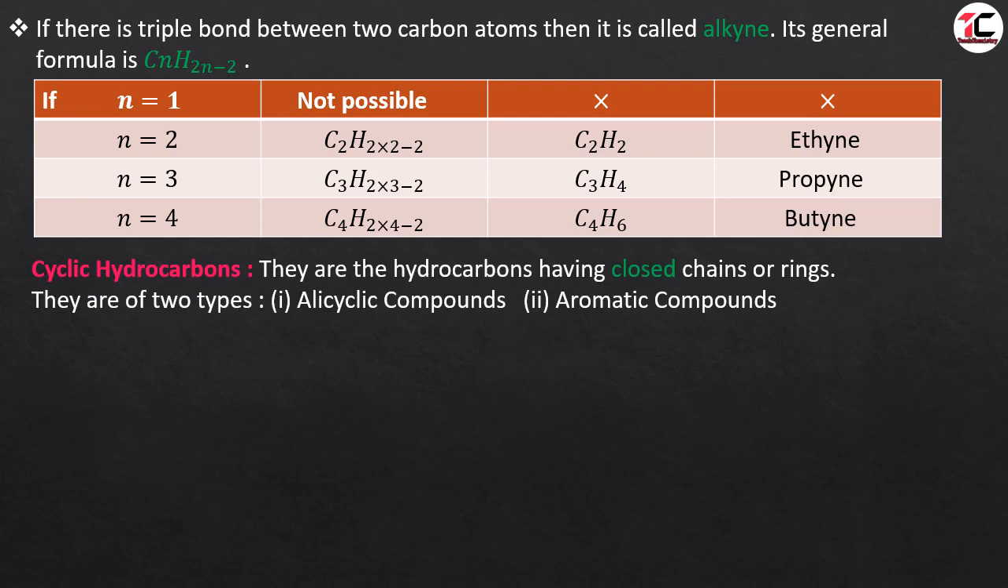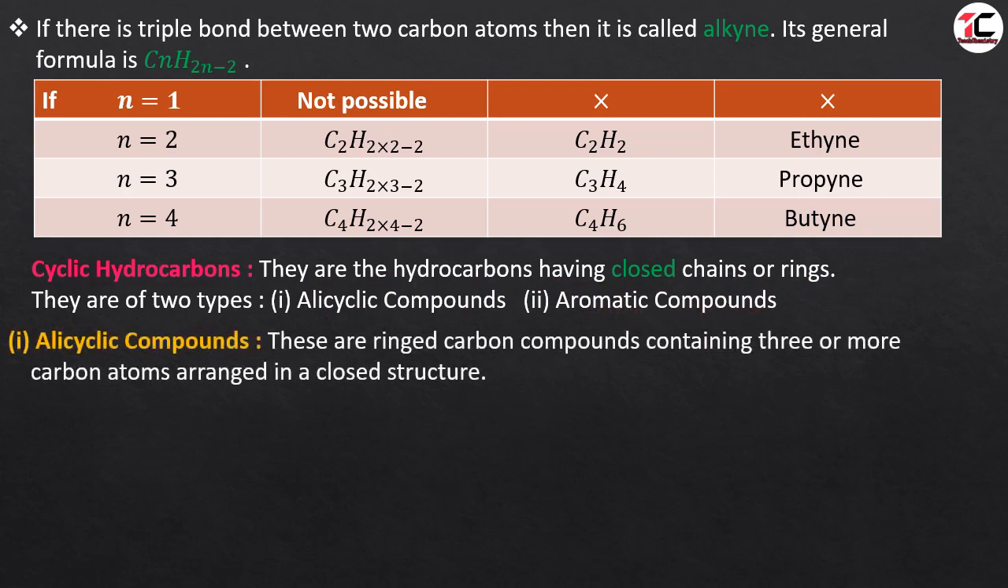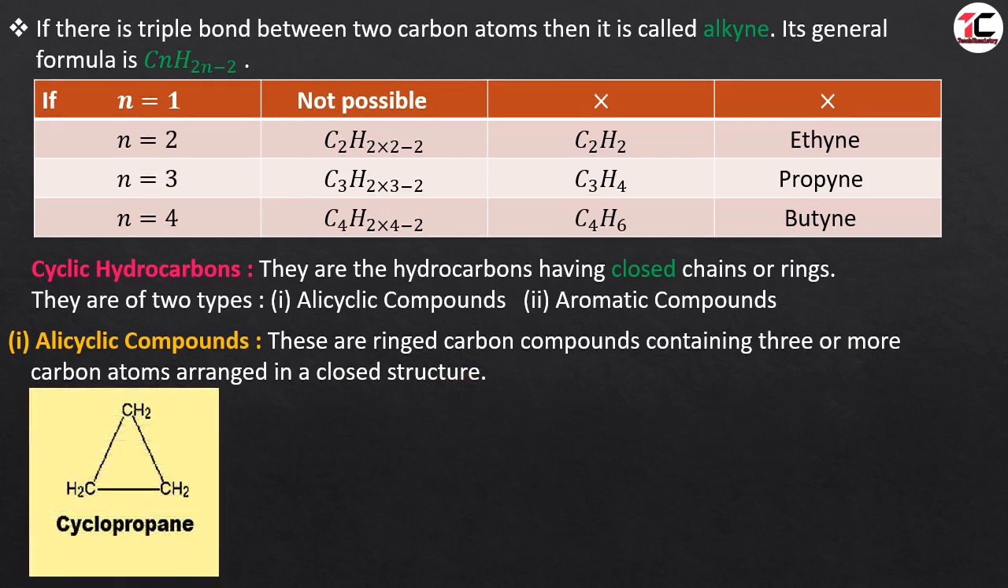What are cyclic hydrocarbons? They are the hydrocarbons having closed chains or rings. They are of two types, alicyclic compounds and aromatic compounds. Let us see the alicyclic compounds. Alicyclic compounds are ringed carbon compounds containing three or more carbon atoms arranged in a closed structure. Let us see in the diagram.